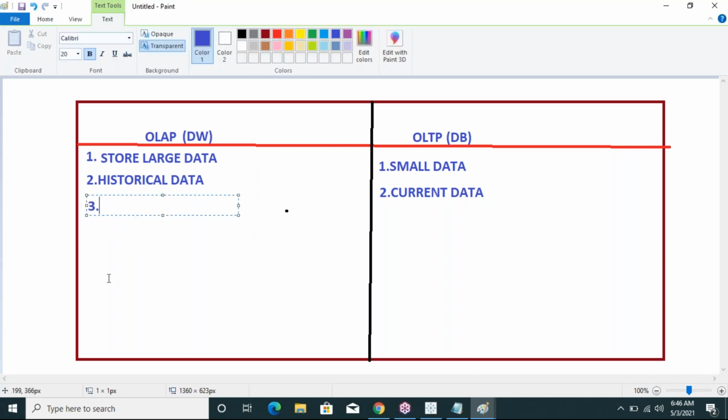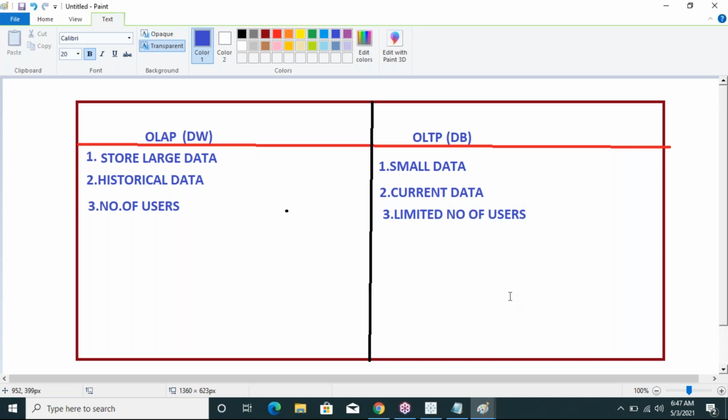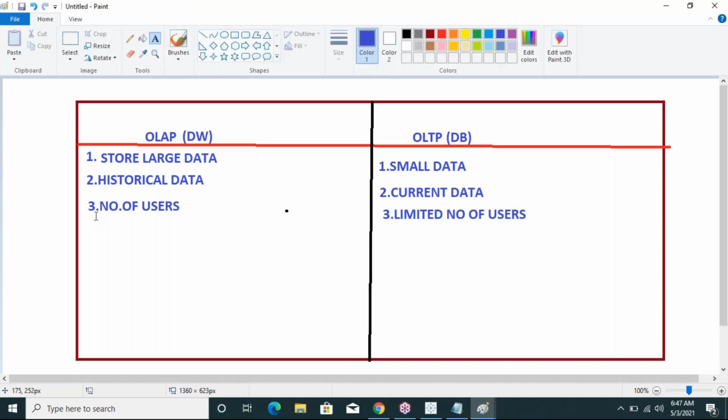So it can be used by a number of users. Okay, the data warehouse will be used at a time by a number of users. But in OLTP, there is a limited number of users. Understood? In OLAP, at a time we can hit a number of users in data warehousing. But in databases, there is a limitation on the number of users.